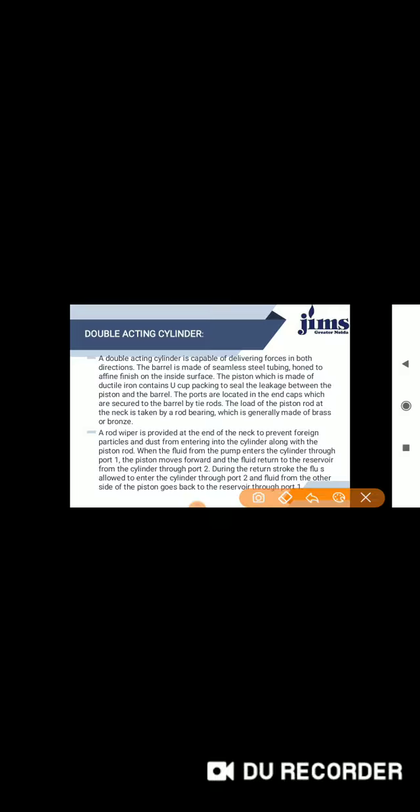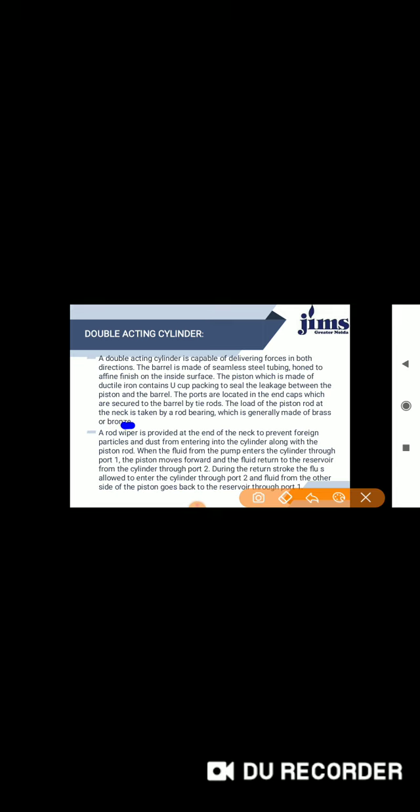So the load of the piston rod at the neck is taken by the rod bearing, which is generally made of brass and bronze. A rod wiper is provided at the end of the neck to prevent foreign particles, such as dust and dirt, from entering the cylinder along with the piston rod.